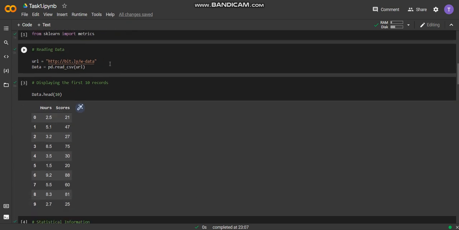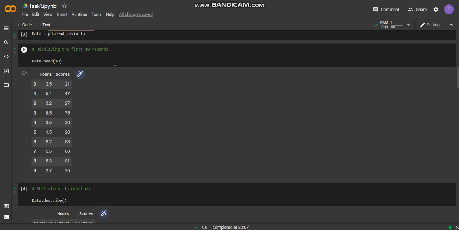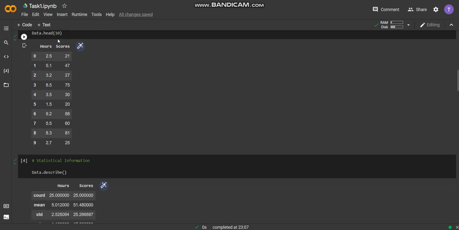Then we read the data which was provided to us in CSV form using pandas. Here are the first 10 entries of the data. You can see that there are only two variables, hours and scores.